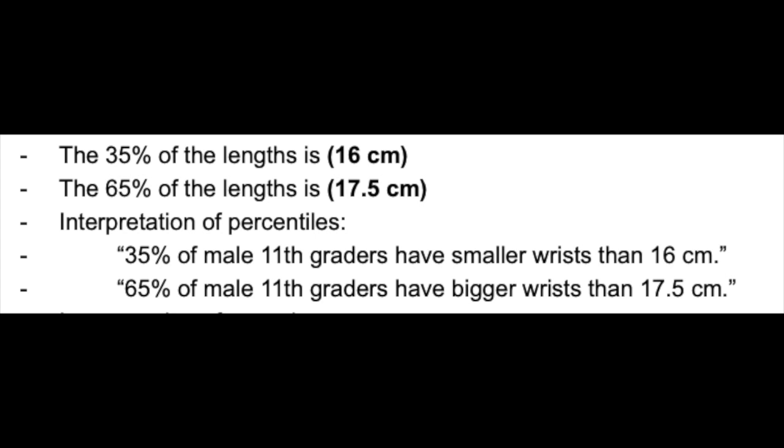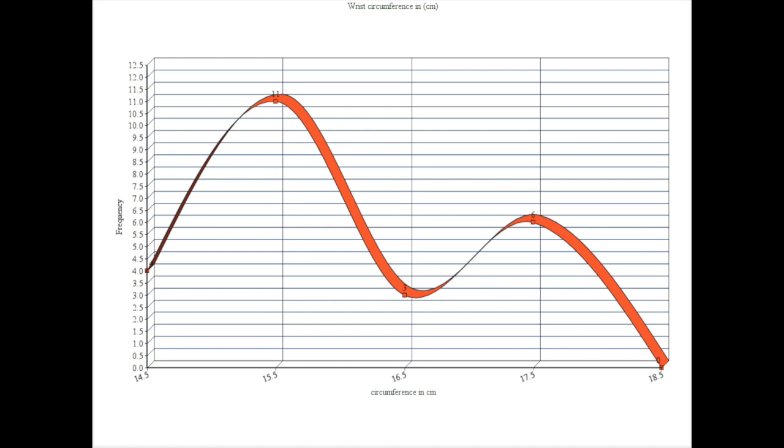For the wrist, the 35% of the length is 16 centimeters. The 65% of the length is 17.5 centimeters. The interpretation of the percentiles is that 35% of the male 11th graders have a smaller wrist than 16 centimeters. 65% of the male 11th graders have a bigger wrist than 17.5 centimeters.